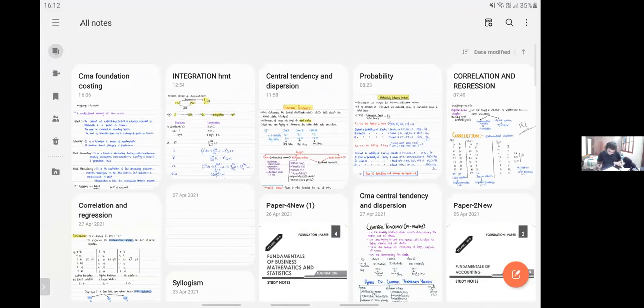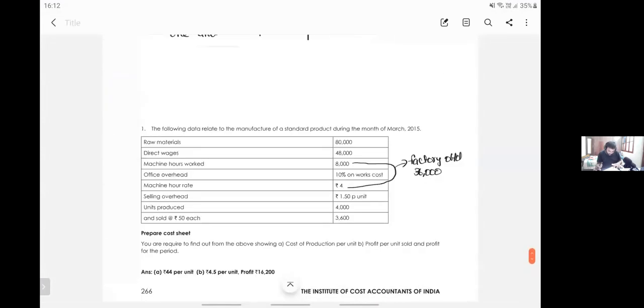I hope the document is here. Yeah, it's there. I did not delete it.